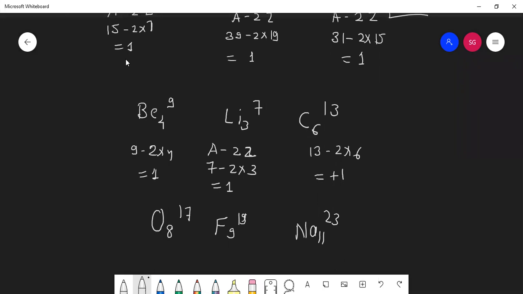Okay. Now we will go for the next concept. So we have learned three things: first we learned isotopes, then we learned isobars, and then last we learned isodiaphers. Isodiaphers means there is a same difference between neutron and proton. Okay, very nice.